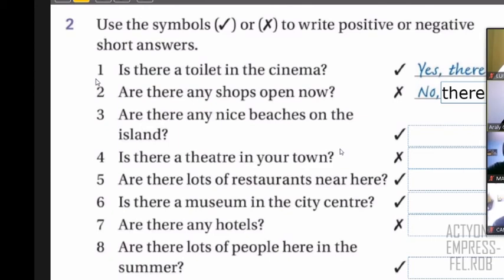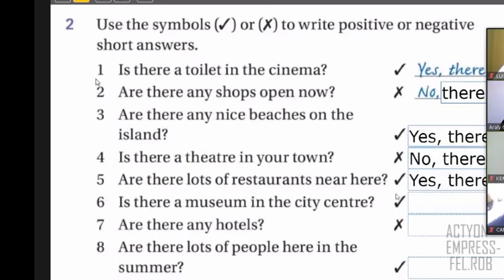Let me check who's next. Kemner, what do you think? Number 5 is yes, they are. Okay, number 5, right? That's correct. Yes, very good. Because the question here, you have "are there." So when you say yes, you say yes, there are. Thank you, Kemner. We continue with Camila.